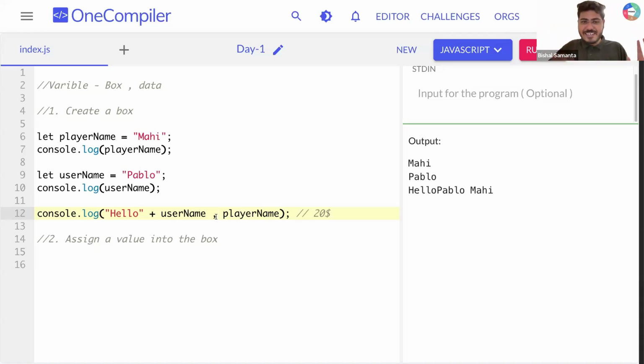Is the game clear? Are you able to understand? Are you able to relate the things that we learned, and how we are mixing all those things? This is the beauty of programming. Do you want one more example?